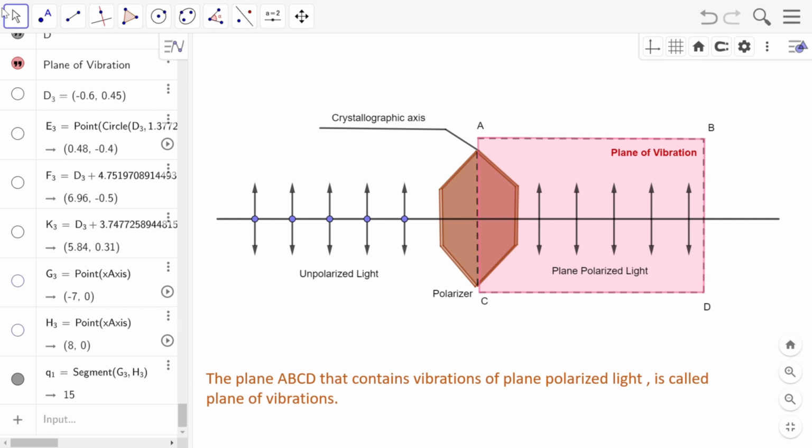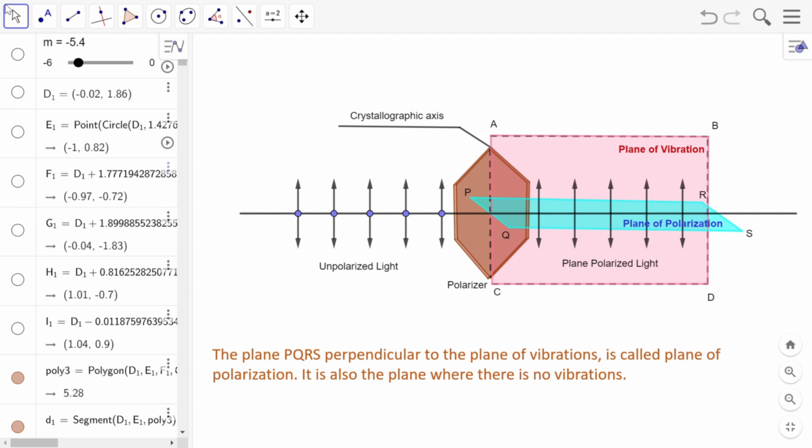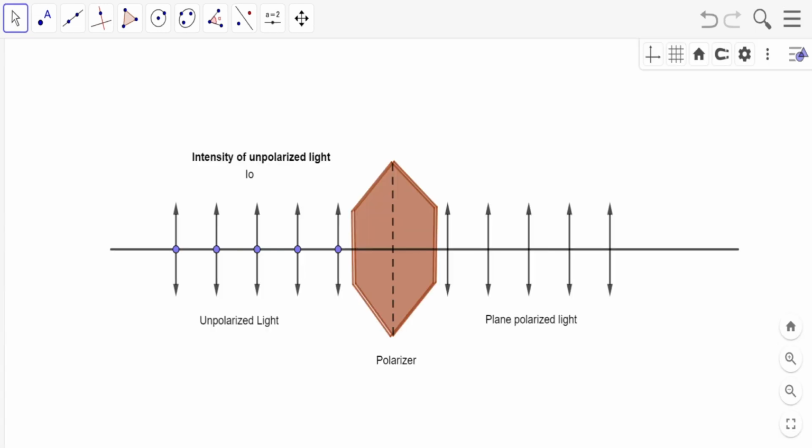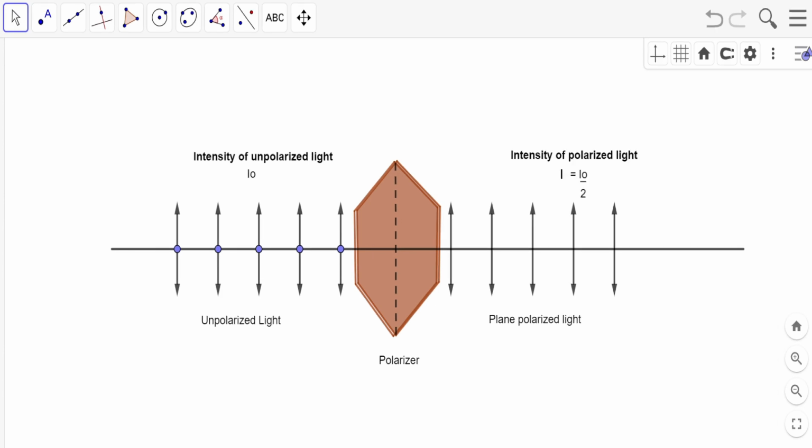Now, let us learn about two important terms used in this topic. The plane ABCD here that contains vibrations of plane polarized light is called plane of vibrations. The plane PQRS perpendicular to the plane of vibration is called plane of polarization. It is also the plane in which there is no vibration. If I0 is the intensity of unpolarized light, then the intensity of the polarized light I coming out of the Polaroid is given by I equal to I0 by 2.